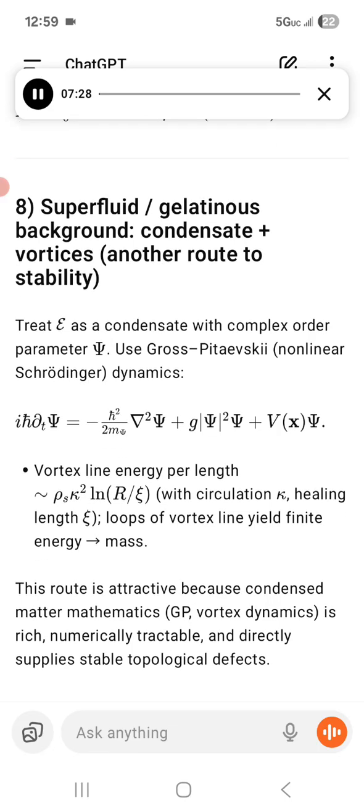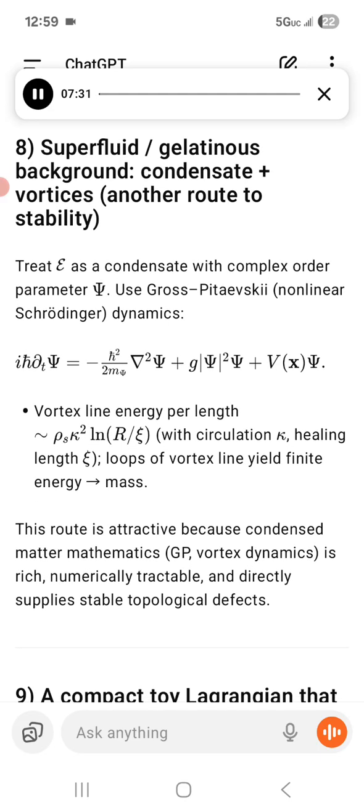Number 8, superfluid gelatinous background, condensate plus vortices, another route to stability. Treat the medium as a condensate with complex order parameter psi. Use Gross-Pitaevskii nonlinear Schrödinger dynamics: i h-bar partial psi over partial t equals minus h-bar squared over 2m laplacian psi plus g |psi| squared psi plus V(x) psi. Torsion filaments are vortex lines, phase defects in psi. Vortex cores are natural loci for filament localization. Bound excitations along vortex lines, Kelvin modes, Caroli-de Gennes-Matricon analogs, have discrete spectra.